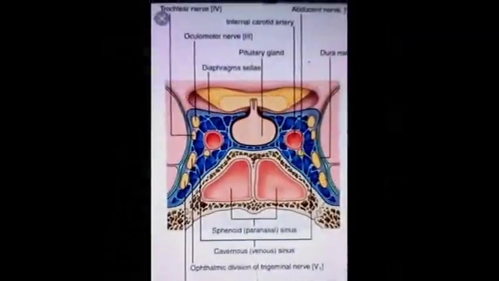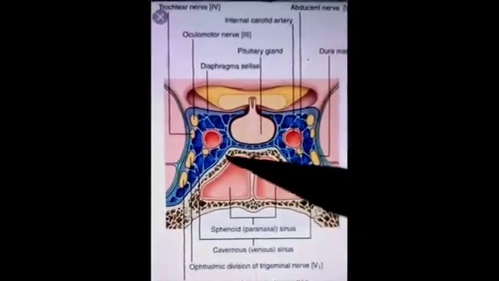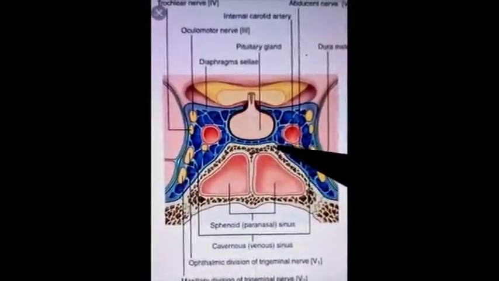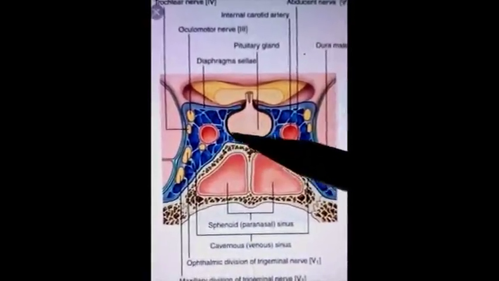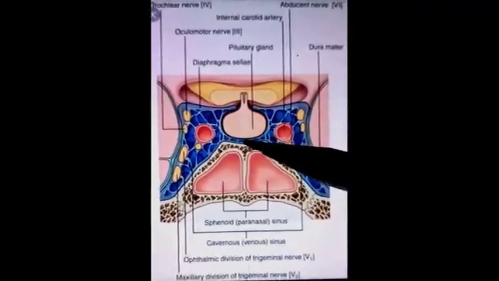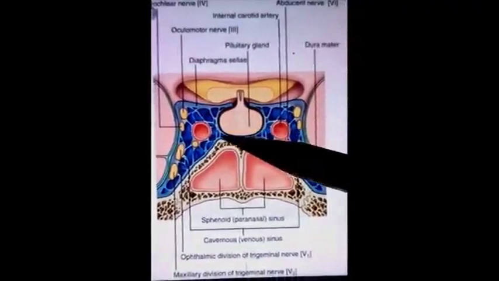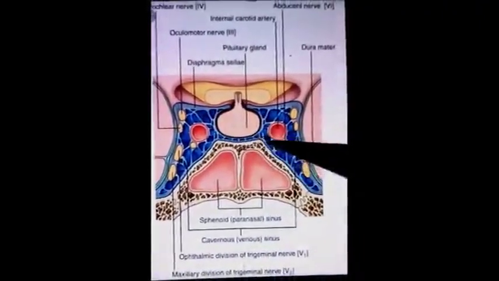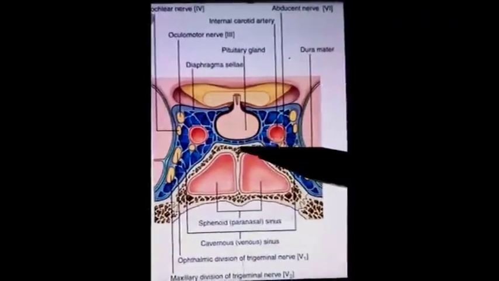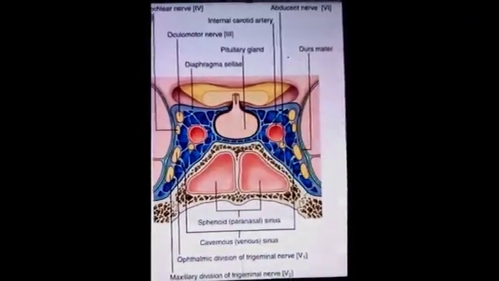Inferior relations are two layers of the dura mater. The layer of dura mater which is in close touch with the sphenoid bone is the endosteal layer, and the layer which is towards the pituitary gland is the meningeal layer. Between these two layers we can see here the irregular venous channels. So these irregular venous channels and the two layers of the dura mater lie inferior to the pituitary gland.